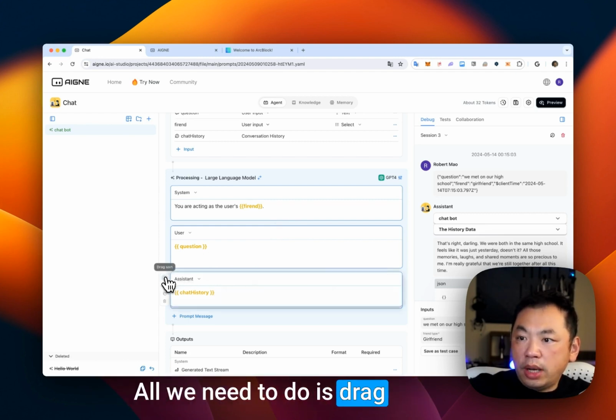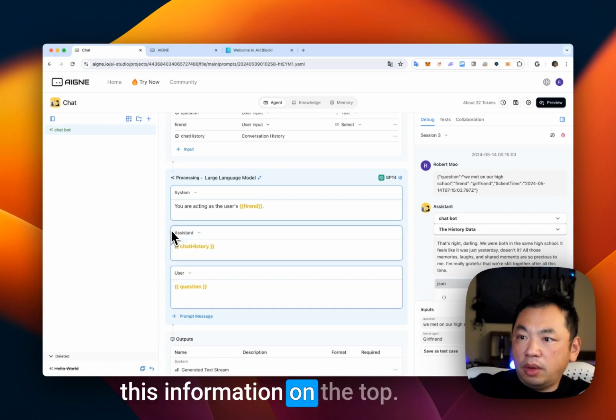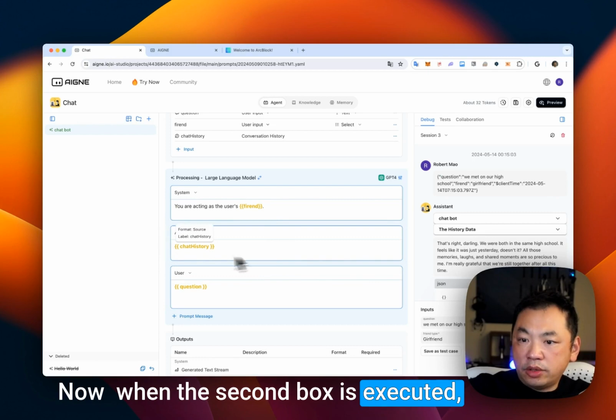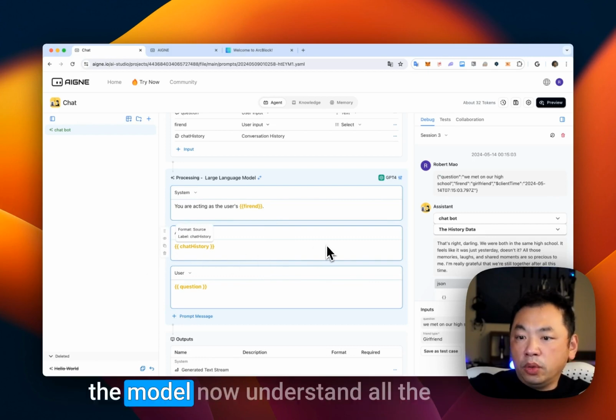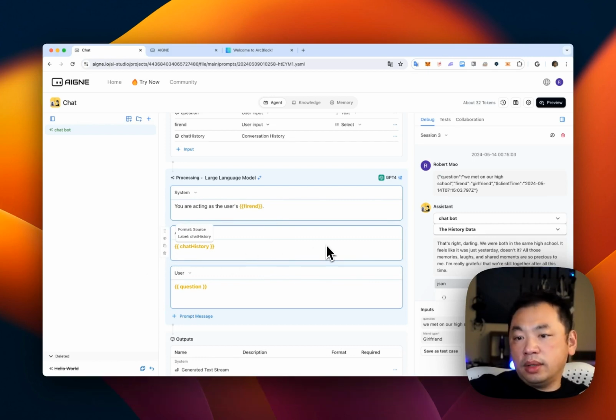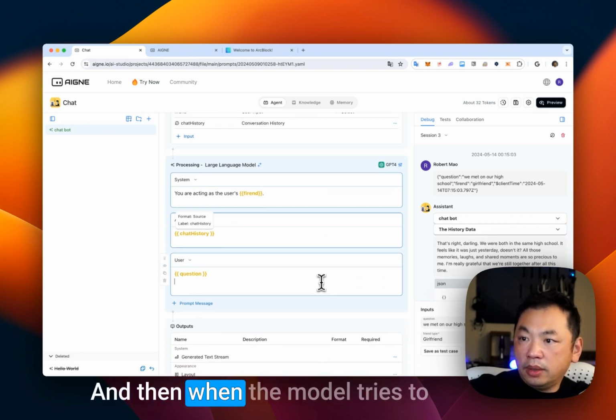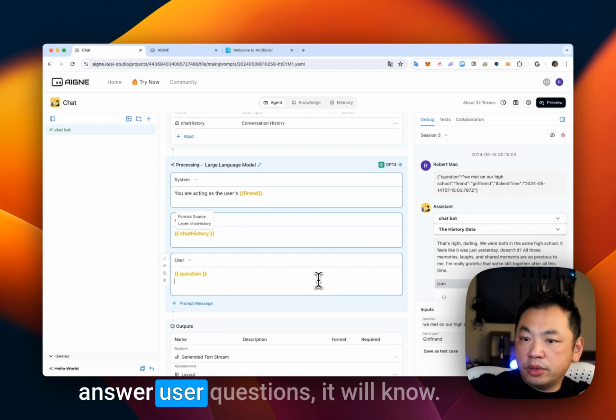All we need to do is drag this information to the top. Now, when the second box is executed, the model understands all the conversation it has had before, and when the model tries to answer user questions, it will know.